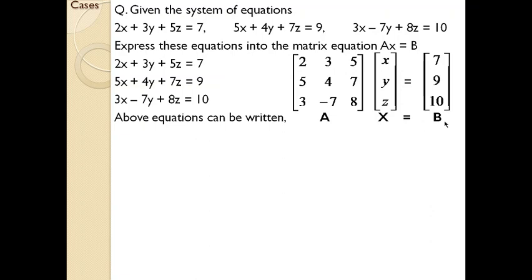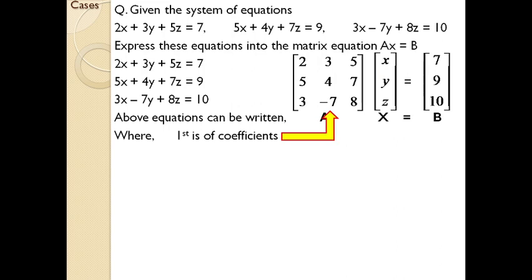And B represents all those numbers that come to the right hand side of the equal sign: 7, 9, 10. The same position has to be followed. So you have extracted the details given in the question into matrix form, Ax equal to B. Next, how are you going to find the value of x? X means this matrix. We are following all these steps to find the values of x, y, and z.